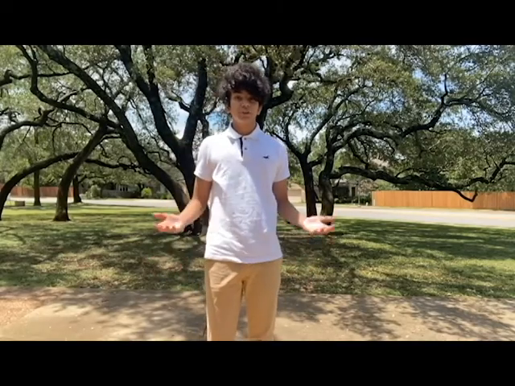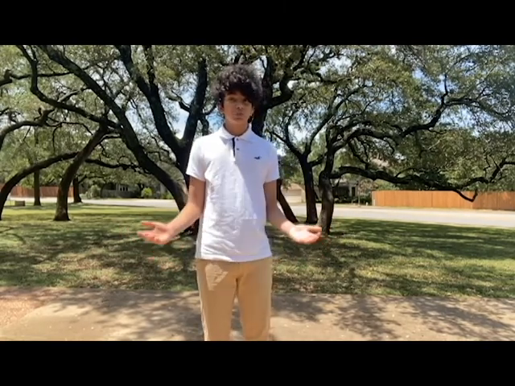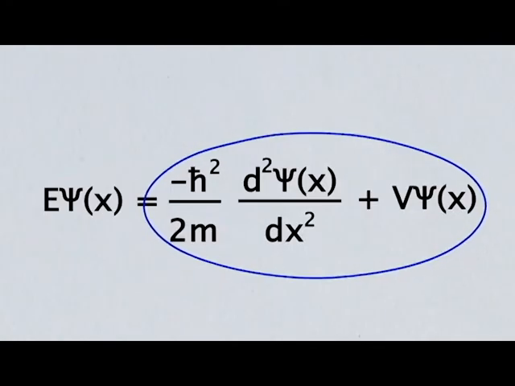But the particle will be in a superposition, which means it will be in all probable areas at once, but as soon as we look, it will be forced to choose one. The other thing we are solving for is E, which is the energy the electron is allowed to have. So if we do all of this, we will get it.